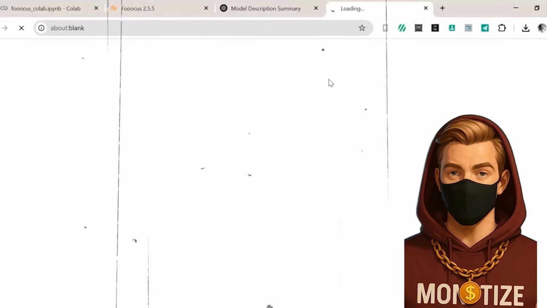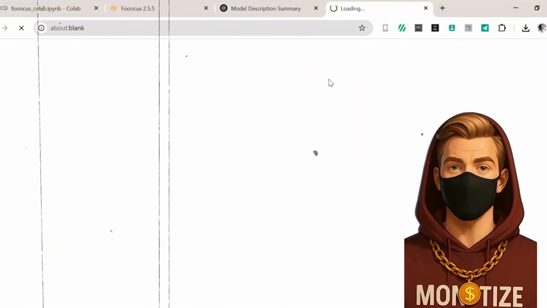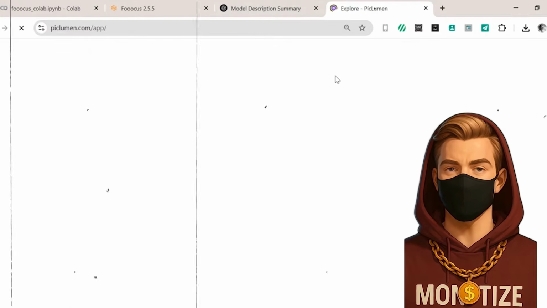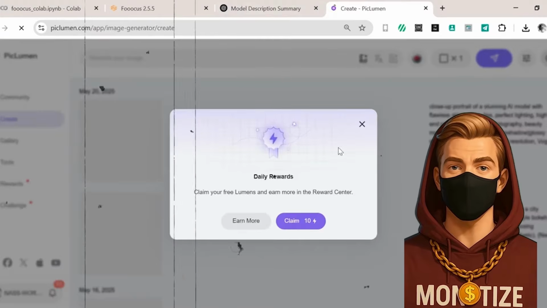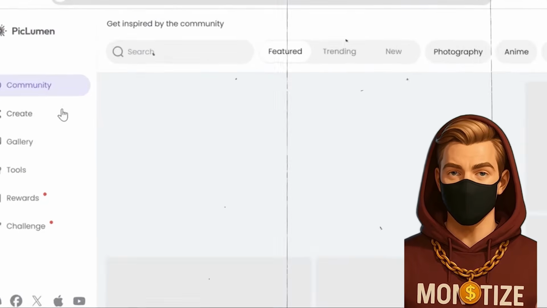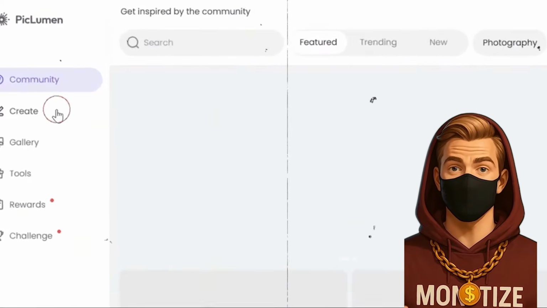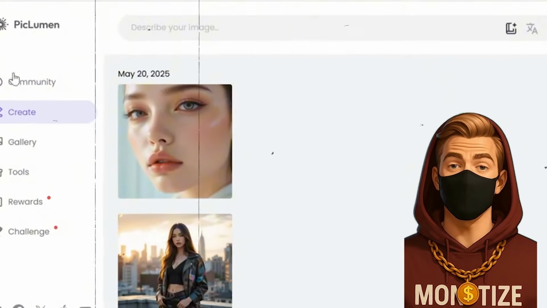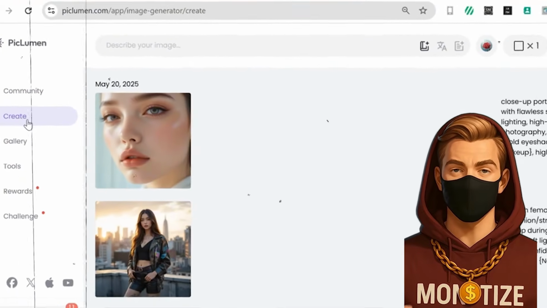Let's say you ask for a cyberpunk samurai sipping bubble tea under neon lights. Most tools will give you something decent. Piklin gives you three versions, each with its own flair, colors that pop like candy, and angles that feel like they belong in a film trailer. That's its magic, imagination with personality.